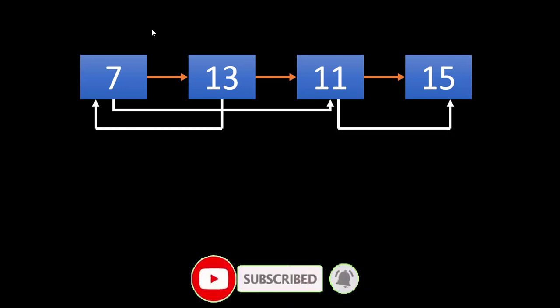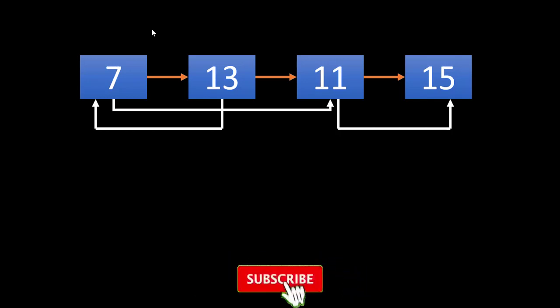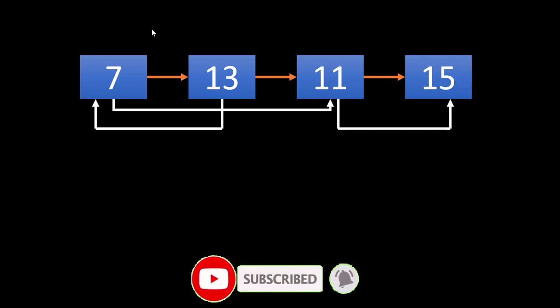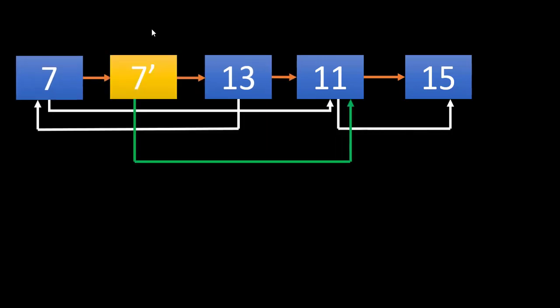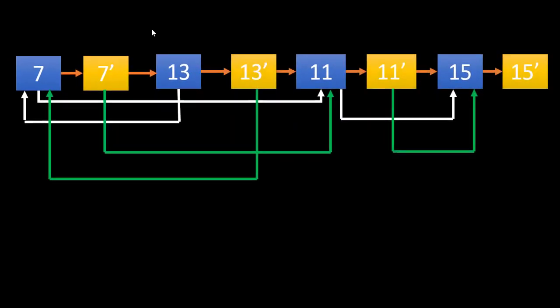As said in the question, we need to create a deep copy of this, and as previously we were storing that copy of the object into a map, but rather than storing that into the map, we can directly store that in this particular linked list. So we need to create a copy of 7. In that case, we can create a node 7 which will be placed in between the 7 and 13 with the same random pointer which is pointing to 11. So we are just creating a copy of the node present and putting that into the next pointer of the list. When we do this for all the nodes, the linked list will look like this.